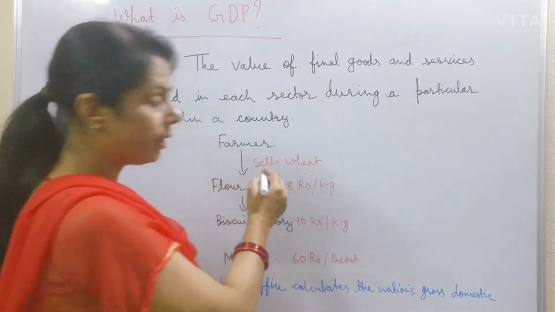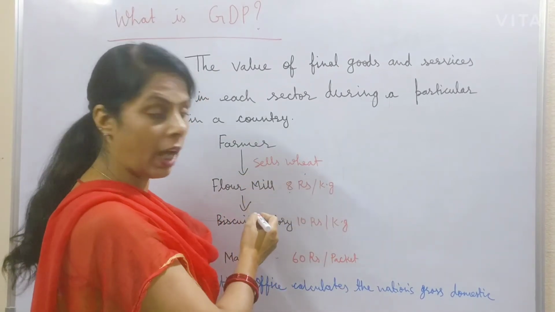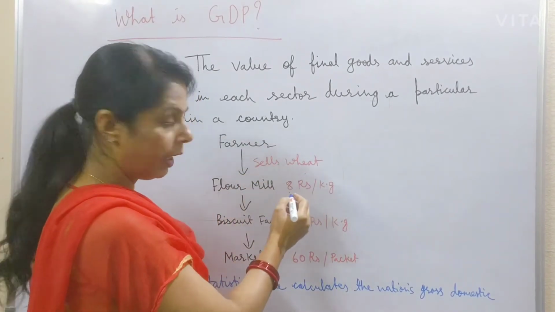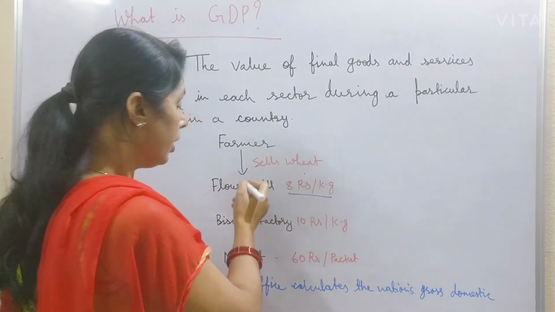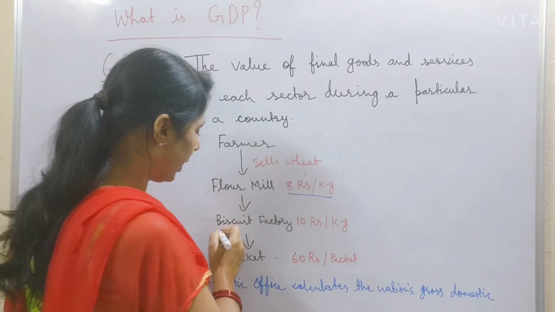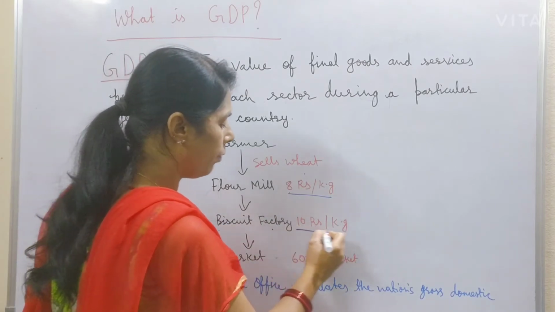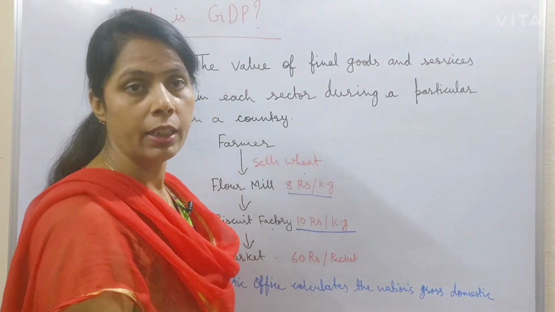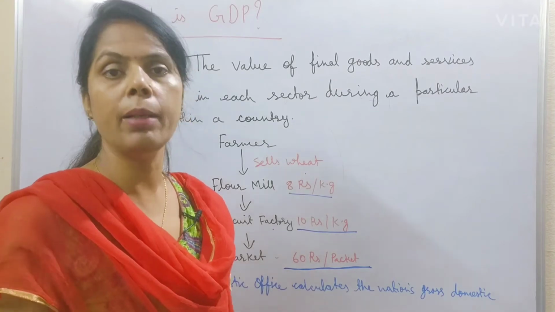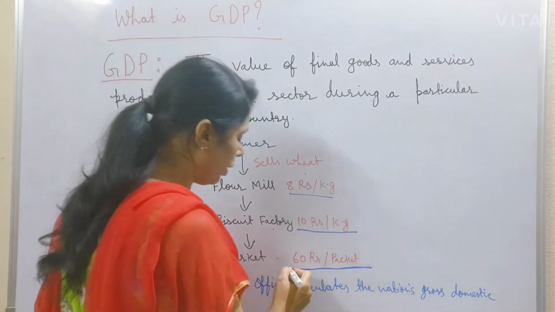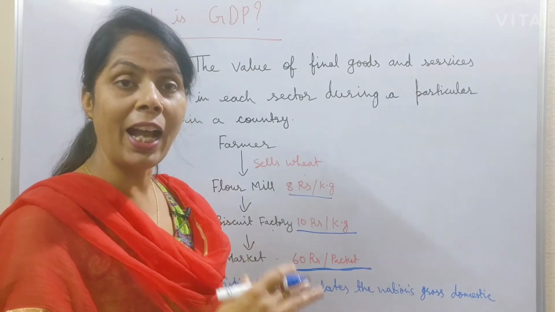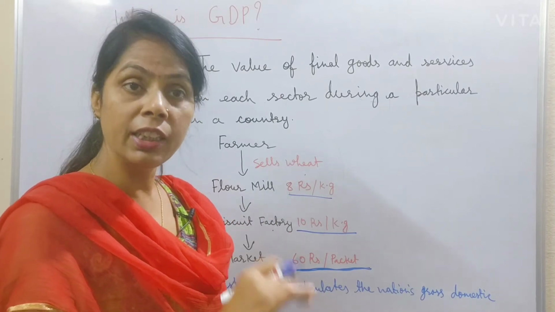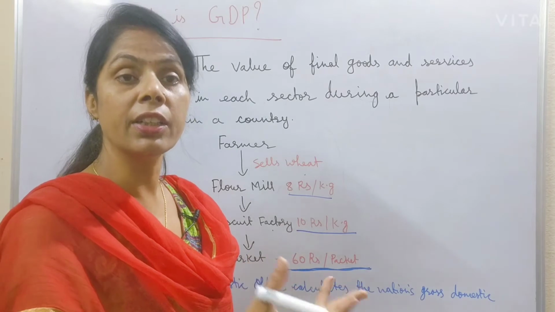For knowing the concept of the value of final goods and services, take one example. One farmer sells wheat to a flour mill at the rate of 8 rupees per kg. Then the flour mill sells flour to a biscuit factory at the rate of 10 rupees per kg. And in the market the biscuit is available at the rate of 60 rupees per packet. Here the biscuit factory added labor charge, ingredient charge, and then the transport charge.